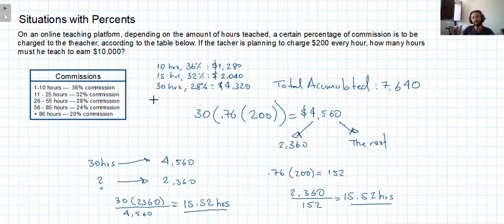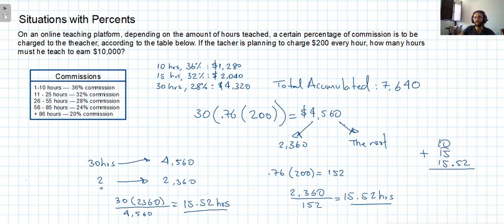So in total, it's going to be the first 10 hours, plus these 15 hours, plus from these 30 hours, we are going to need only 15.52 hours, which is roughly 30 minutes, a little bit more than 30 minutes, by the way.